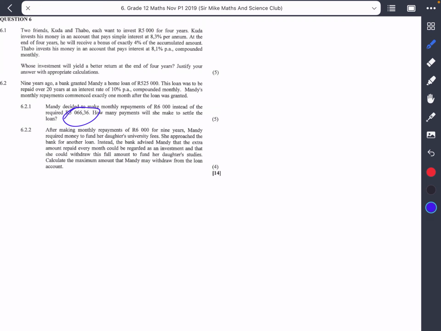We already know we're going to use the present value annuity formula, which says PV equals X times 1 minus 1 plus I, all raised to negative n, all divided by I. So PV would be 525,000.